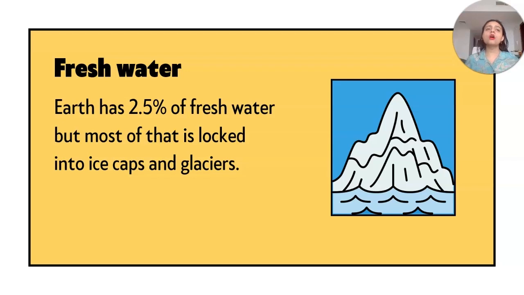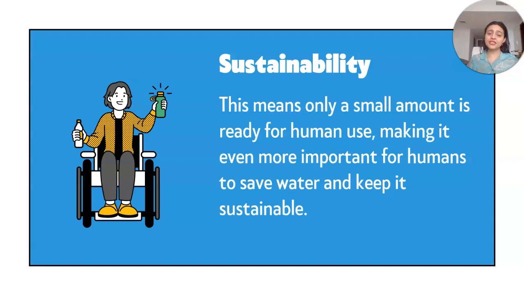We cannot go up to the glaciers and just break them down and make use of that liquid water. We cannot do that, right? So we can easily realize that there is water scarcity. Now what does this mean, water scarcity? We have learned about water, but we haven't learned about water scarcity. Water scarcity means that water is present in a very limited amount.